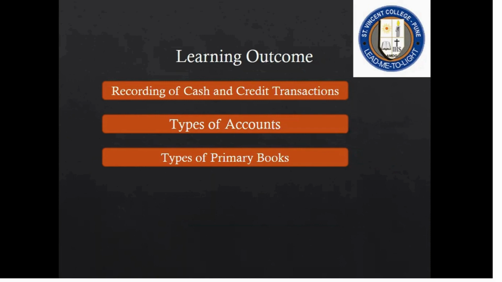So we have seen basically the purpose of it, types of account. Basically, we can look at it from real, nominal, and personal, or income, expense, assets, and liability. Primary books: cash book, sales book, purchase book, sales return, purchase return, and general ledger or journal.